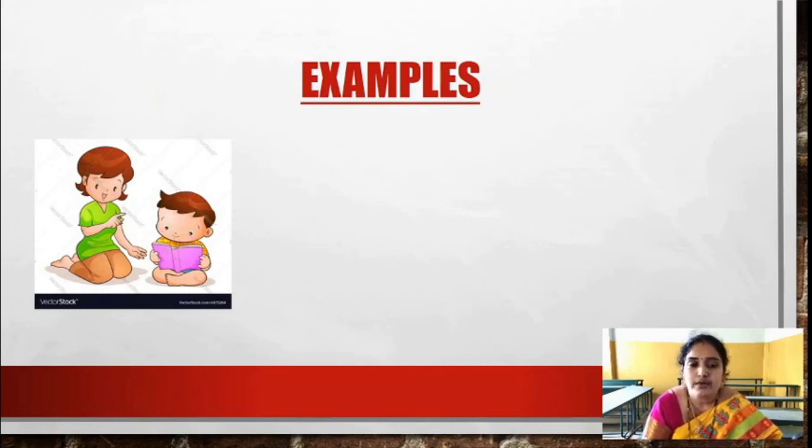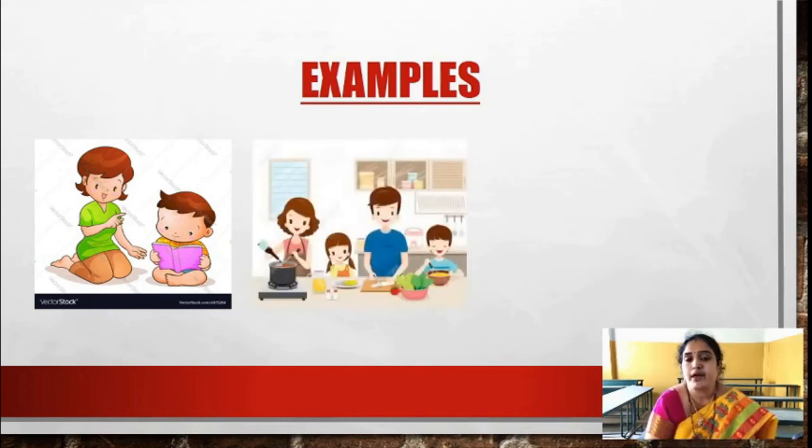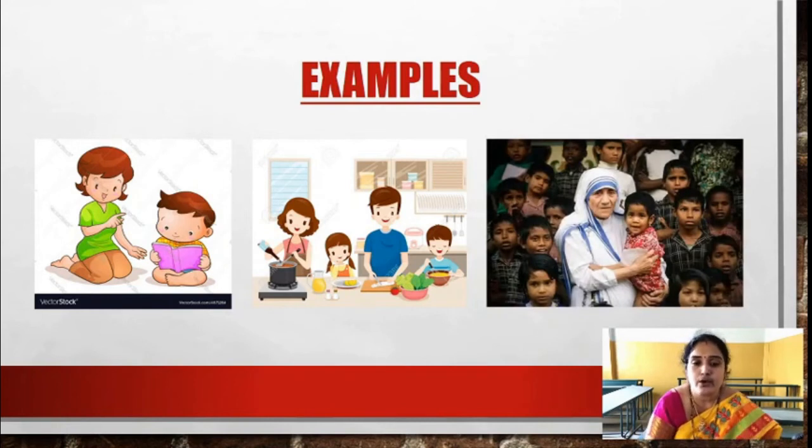Next is a mother cooking and children and father is helping the mother. That means when we are helping our parents or when we are helping our brothers and sisters, it is called a non-economic activity. And the best example of non-economic activity is Mother Teresa, who helped the society but did not earn even a single rupee. She only rendered services to the poor people.